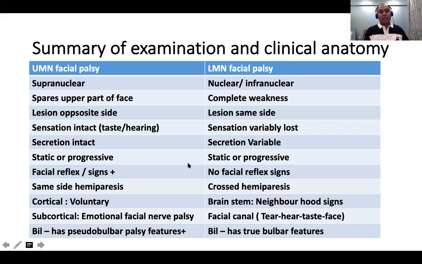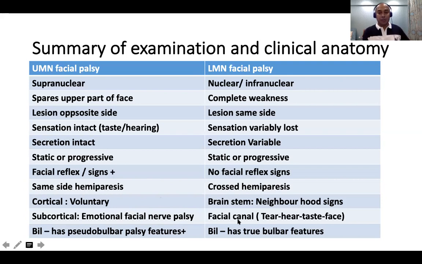UMN can be static or progressive. LMN can also be static or progressive. Facial reflex signs can sometimes be seen in UMN. There are no facial reflex signs in LMN. Same-side hemiparesis is seen in UMN. Crossed hemiparesis is seen in a brainstem lesion. And cortical and subcortical lesions can have what is known as emotional facial nerve palsy, where with emotions the facial palsy appears to increase, like in smiling. And in the brainstem, you can identify it by the neighborhood signs.